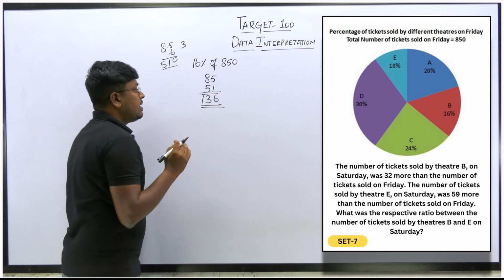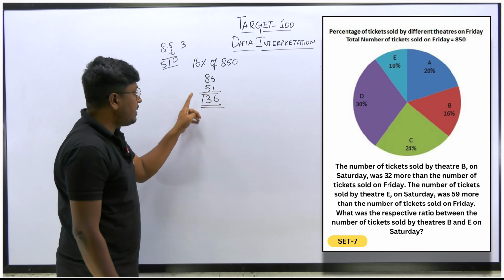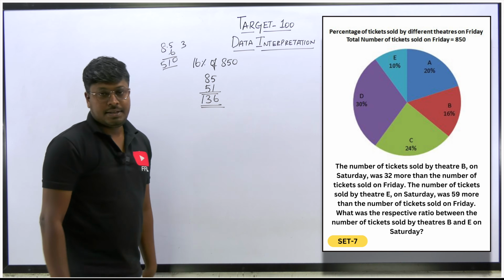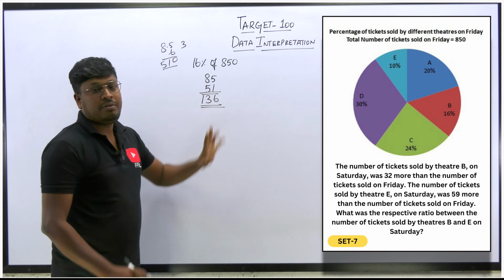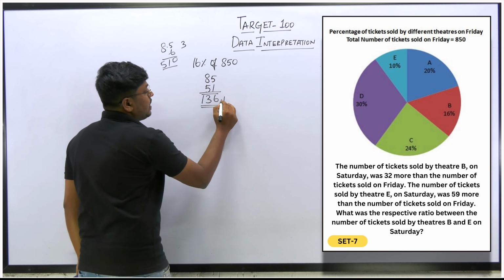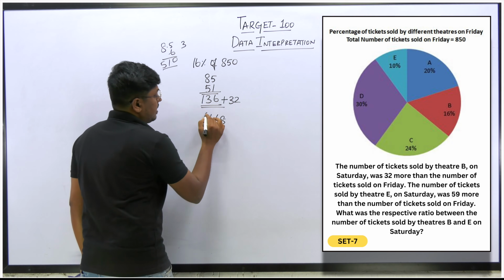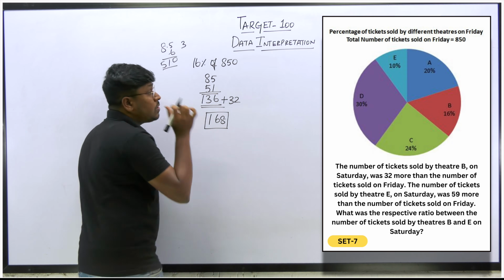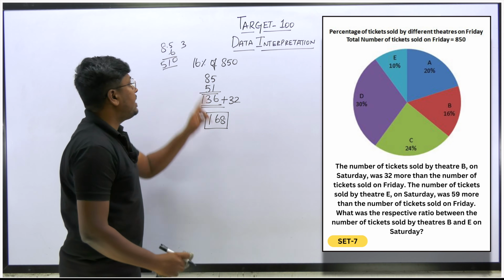So 136 is the total number of tickets sold by Theatre B on Friday. Now according to the question, on Saturday 32 more tickets were sold, so just add 32 here. If you add 32, you get 168. So 168 is the total number of tickets sold on Saturday by Theatre B.